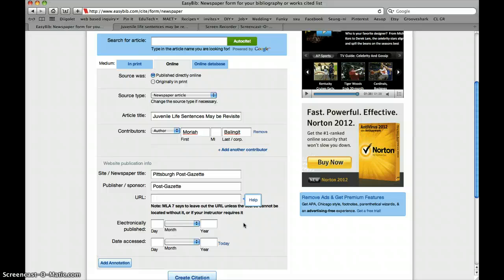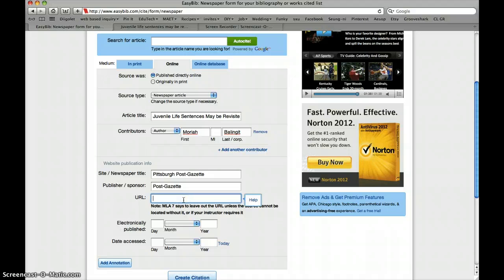If you have an article or a source that does not have an author, that has a very generic title, and that would, if I searched it in Google, I would come up with many different versions, and I would have to fish through that. That is when you're going to need to add that URL in there.